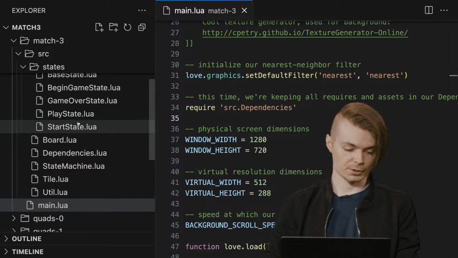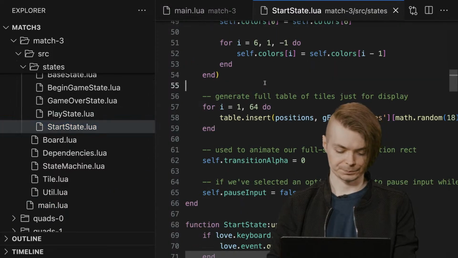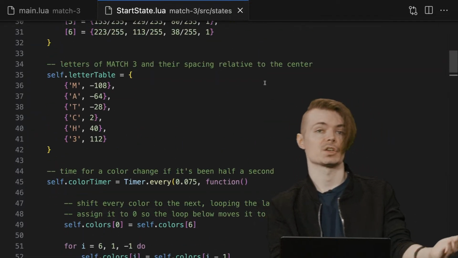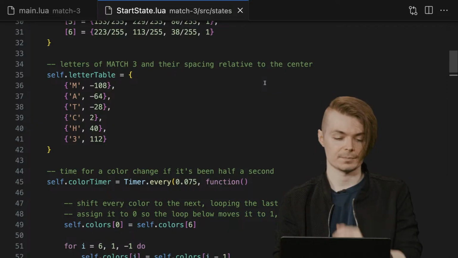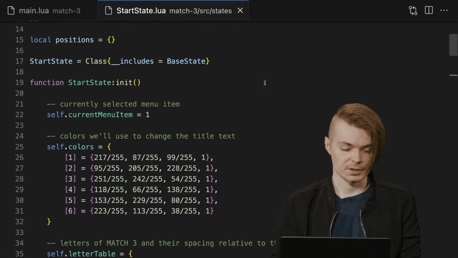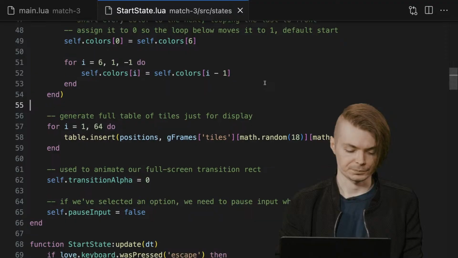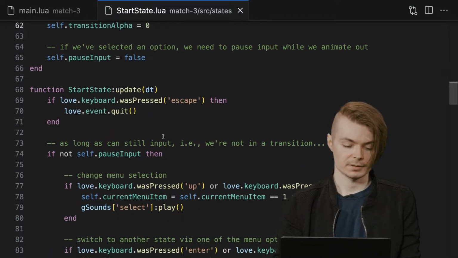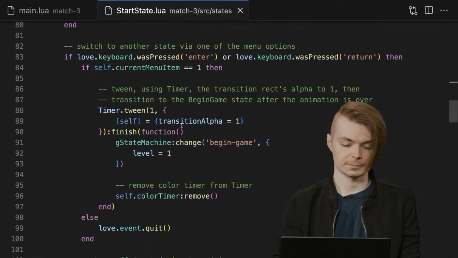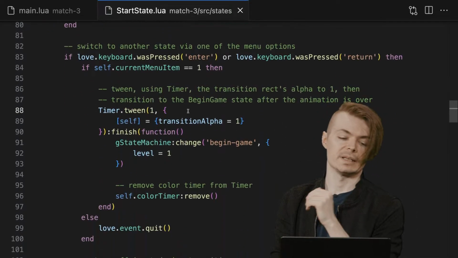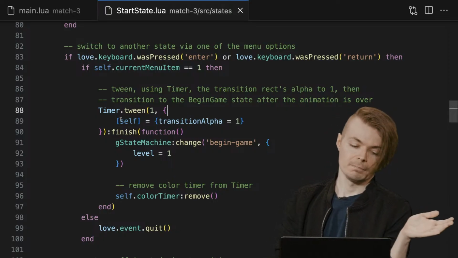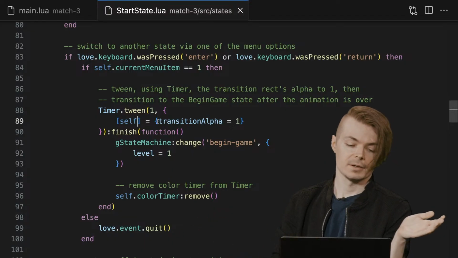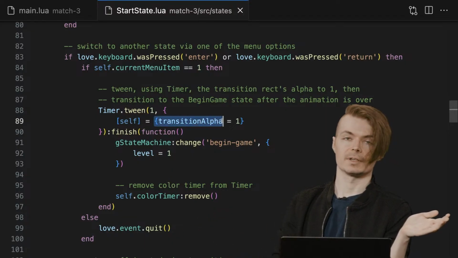And in particular, we care about the start state, because that's where we're going to keep the actual transition rectangle for the transition to the begin game state. Down here, we have a transition alpha that's 0. And if we press enter, you'll see that we do indeed do a tween operation between self. In this case, you can pass self if you're within an object. It'll just use whatever self.transition alpha is.